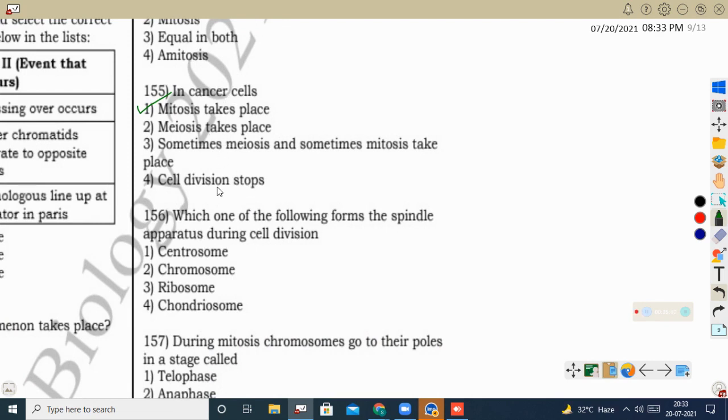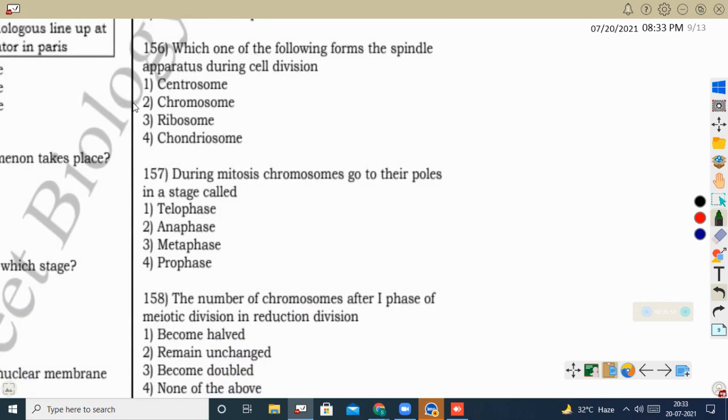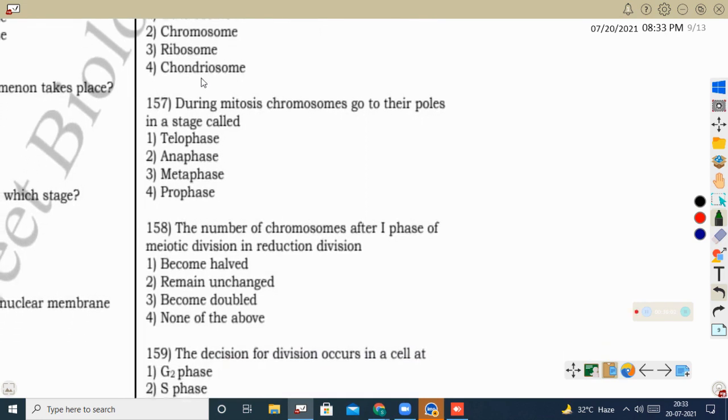Okay, next question, which one of the following forms the spindle apparatus during cell division? The spindle apparatus is formed from the centrosome. The centrosome consists of centrioles from where the spindle fibers are formed. The spindle fibers are made of the tubulin protein.